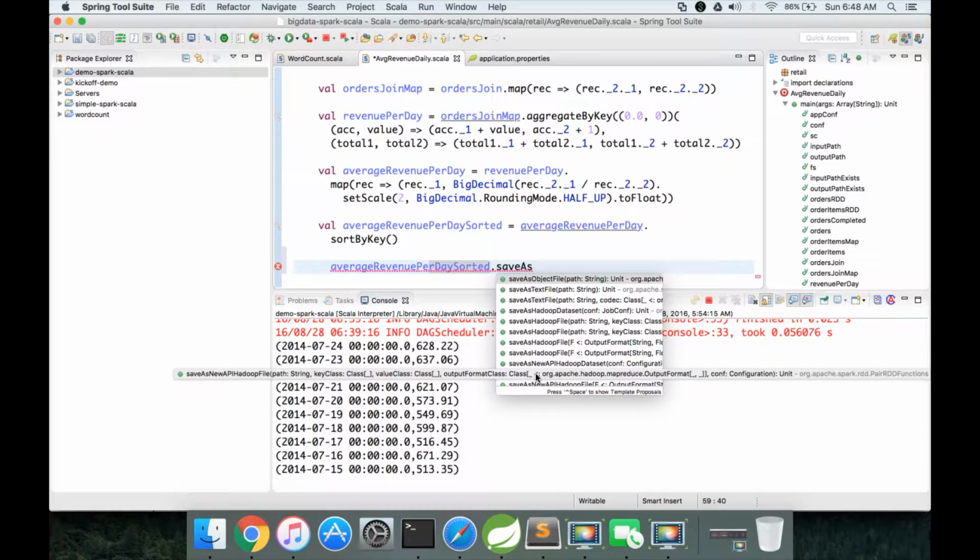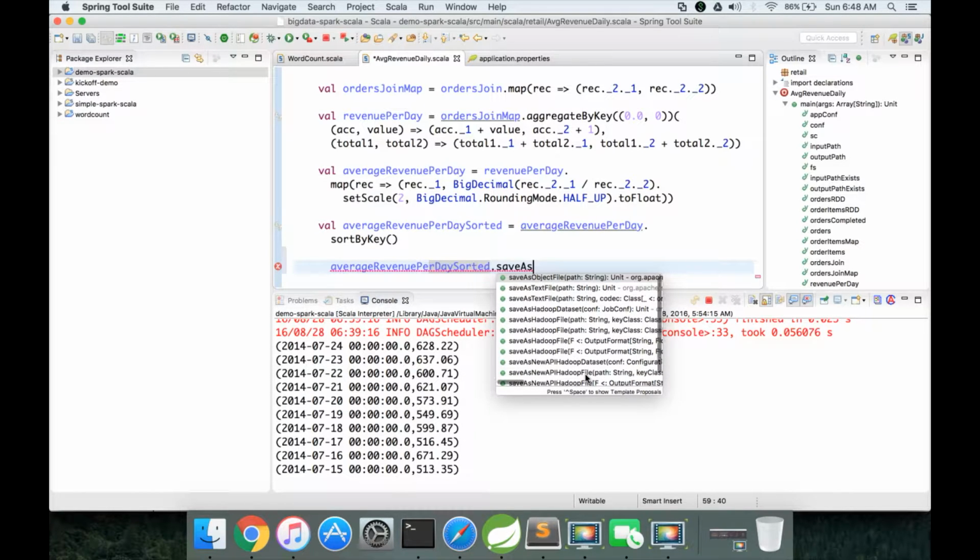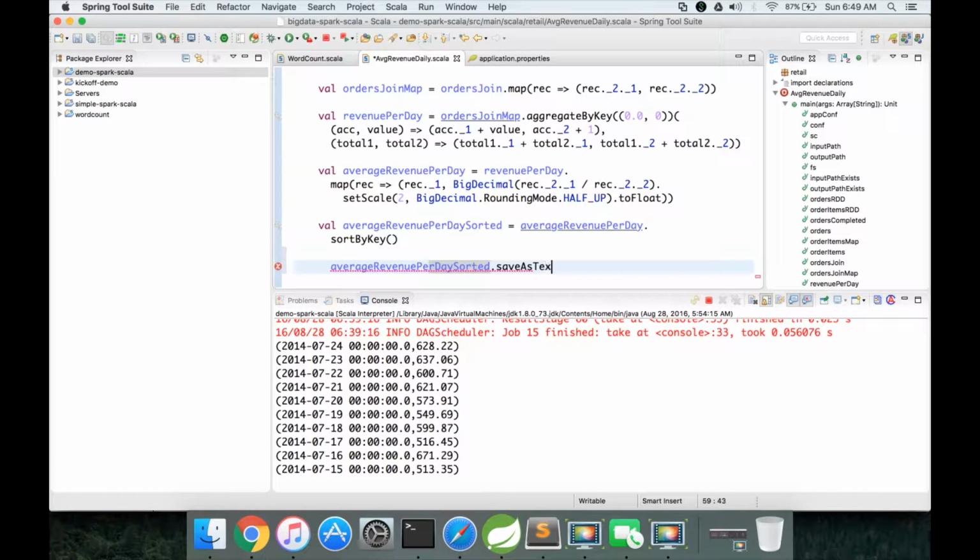For new API, you have to use saveAsNewAPIHadoopFile. It also gives similar parameters. And also you can save a sequence file. All the valid functions to save in different formats can be retrieved by typing just dot save on the RDD. You will get all the valid functions on RDD to save it in different formats. In this case text file is more appropriate, so I will be saving it as text file, and here I have to give the output path.